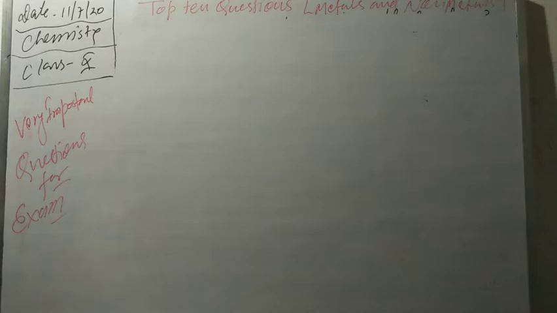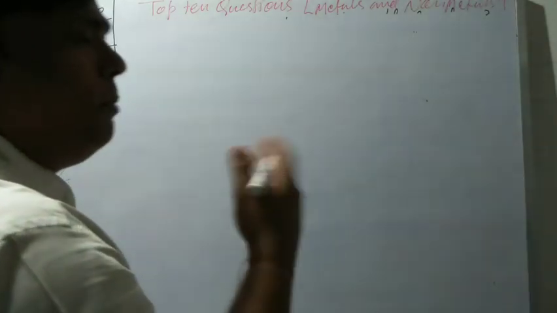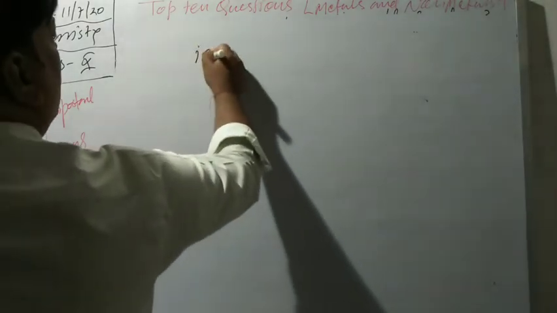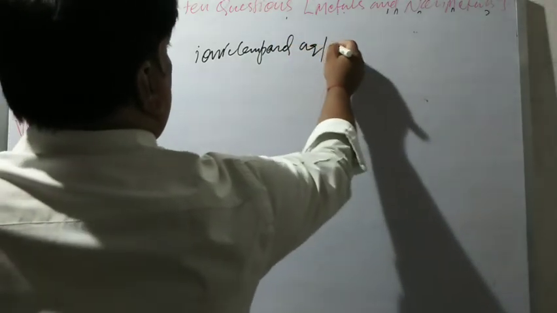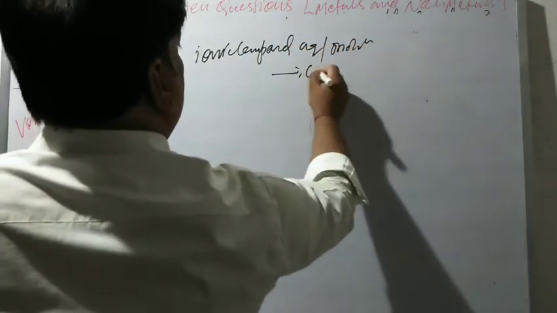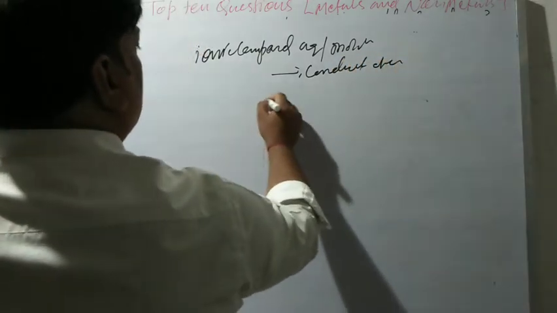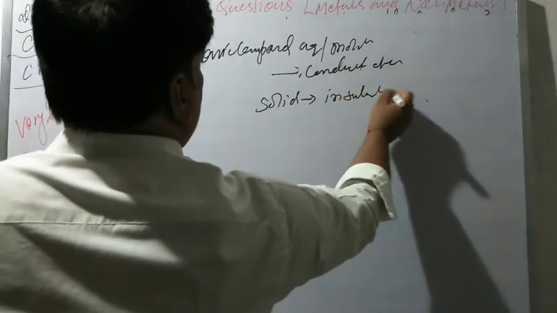Our next question is, why can ionic compounds conduct electricity? Ionic compounds can conduct electricity in molten or aqueous form, but not in solid form. In solid form they behave like insulators.